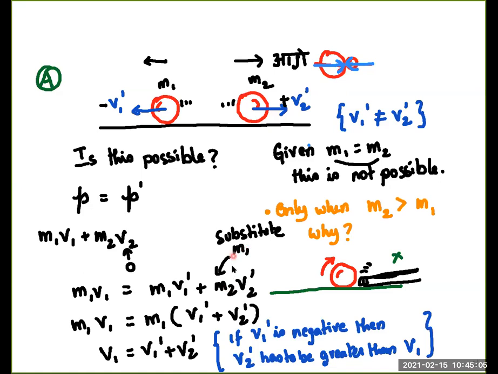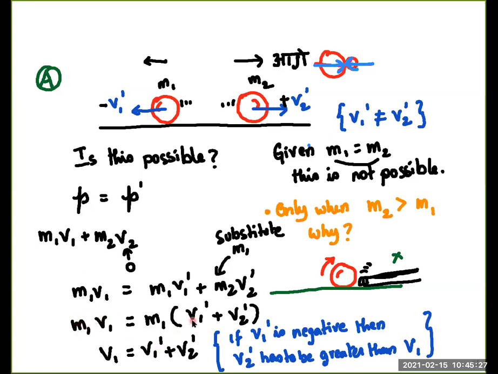Since M1 and M2 are the same, I substituted M1 in the place of M2 over here. You can substitute M2 over here also, it doesn't make any difference. But eventually you got to see that M1 multiplied by V1 prime plus V2 prime is equal to M1 V1. Since the masses are the same, we are not concerned about that.